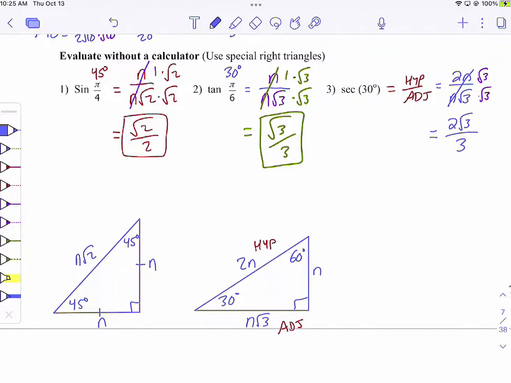I believe I did the simplifying right there. 2 root 3 over 3. Everybody okay with all this?